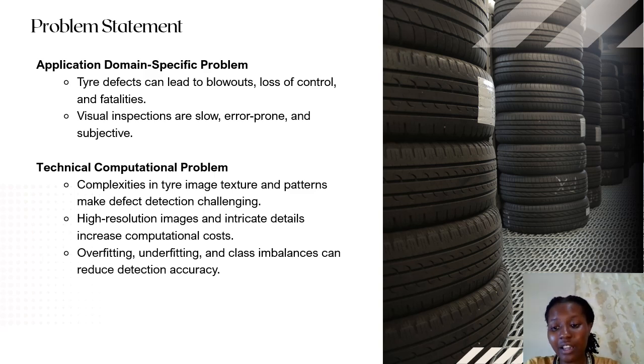Now, underfitting, in this case, our model is going to be trained with data that is scarce. We give it fewer images. We give it good images and bad images, defected tires, but the images are, let us say, 100 each. This model is not going to be trained well. It's going to generalize. So when it's presented with a tire with a defect, it might end up putting it in the good class because it hasn't seen a variety.